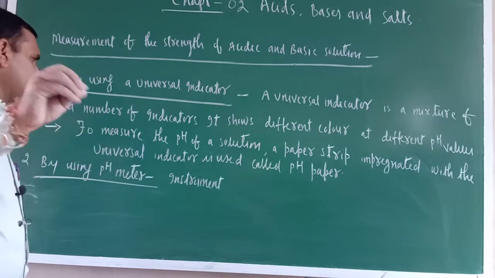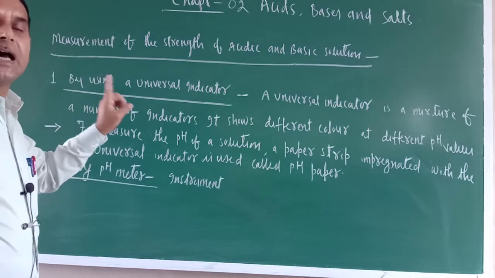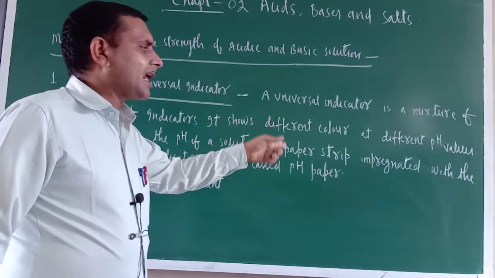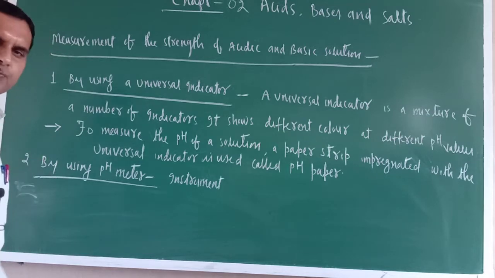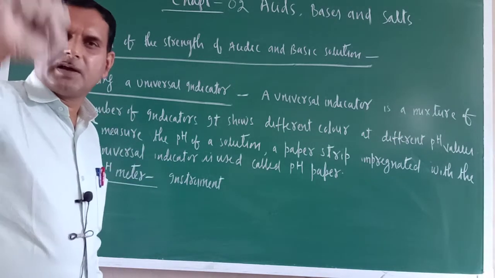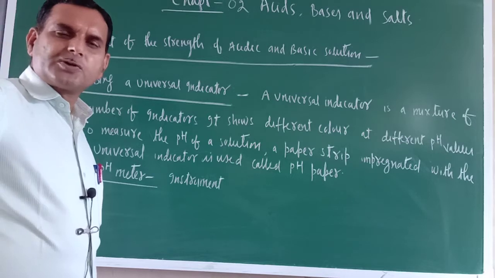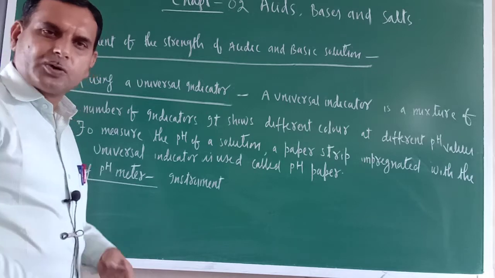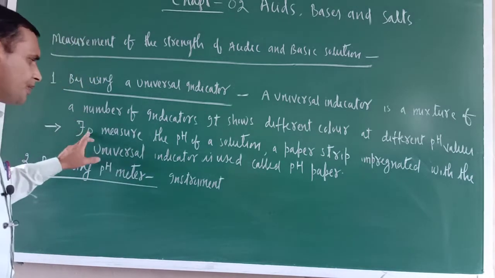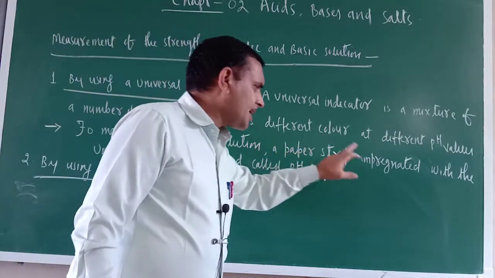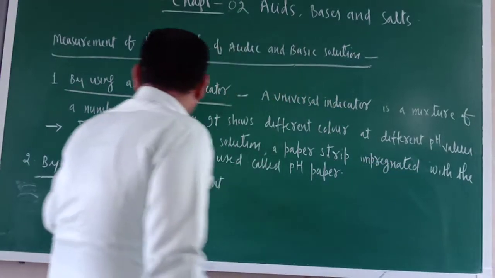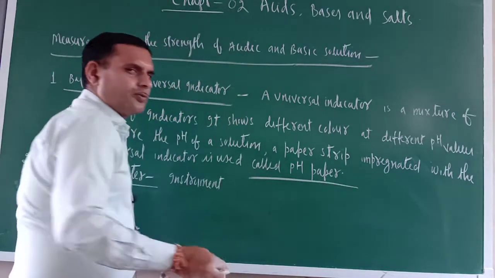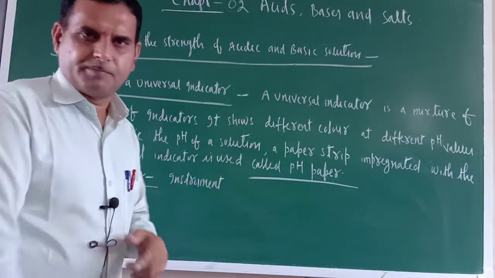So actually a universal indicator is not a single indicator. It is a mixture of various indicators. It shows different colors at different pH values. Suppose pH is 0, it will show a different color. If pH is 7, it will show a different color. If pH is 10, it will show a different color. So to measure the pH of a solution, a paper strip impregnated with the universal indicator is used. That is called pH paper. So they will give you one pH paper, that is a paper strip.